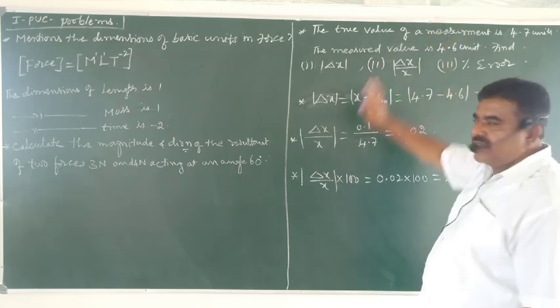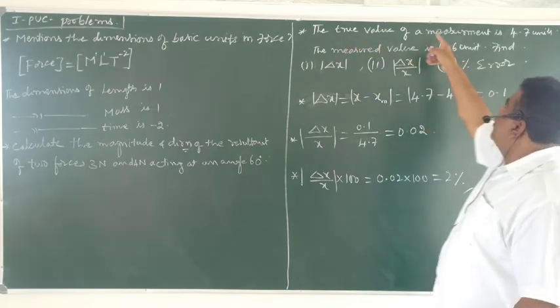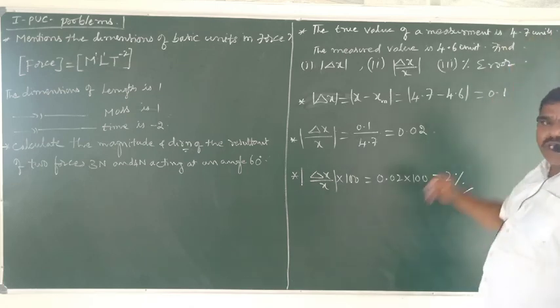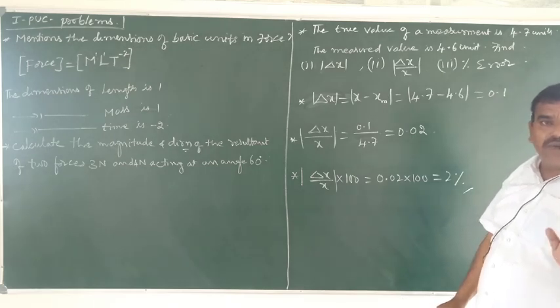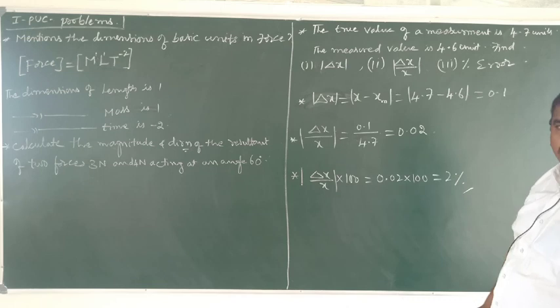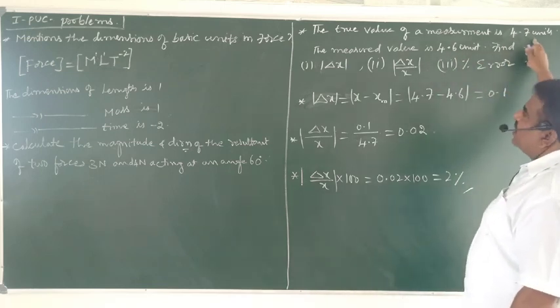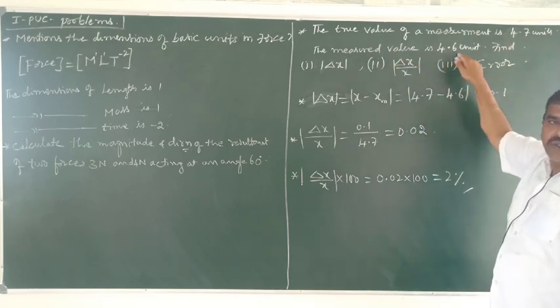How to find the errors? In errors, the true value of a measurement is 4.7 units. This is the exact value. Actually it should be 4.7. That is the true value. Usually we will take the mean or average value as the true value. The measured value is 4.6 units.